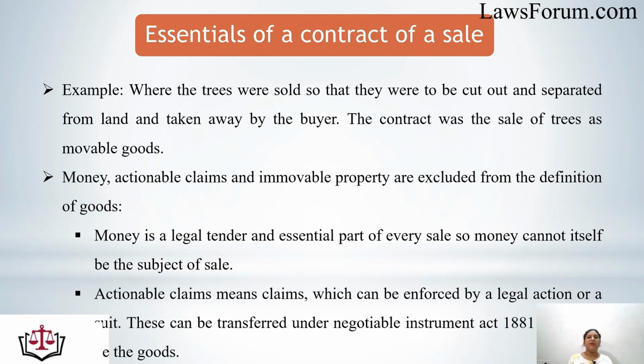That is why money is excluded from the definition of goods. Next is actionable claims. Actionable claims means claims which can be enforced by a legal action or a suit. These can be transferred only under the Negotiable Instruments Act 1881, so they cannot be treated as goods for a contract of sale.